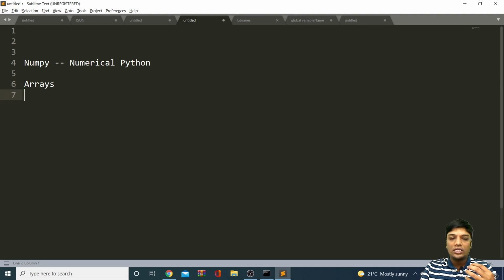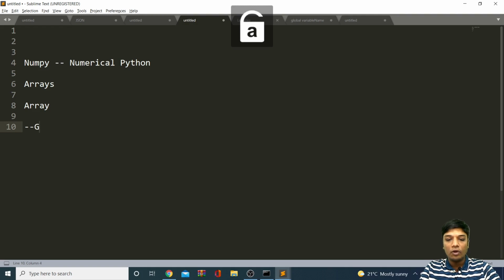So what is an array? Before talking about NumPy, since we'll be using arrays a lot in NumPy, we should understand what exactly an array is. In our previous sessions, we understood various other data structures like list, tuple, dictionaries, and set. In the same way, an array is one kind of data structure, which is nothing but a group of similar elements.